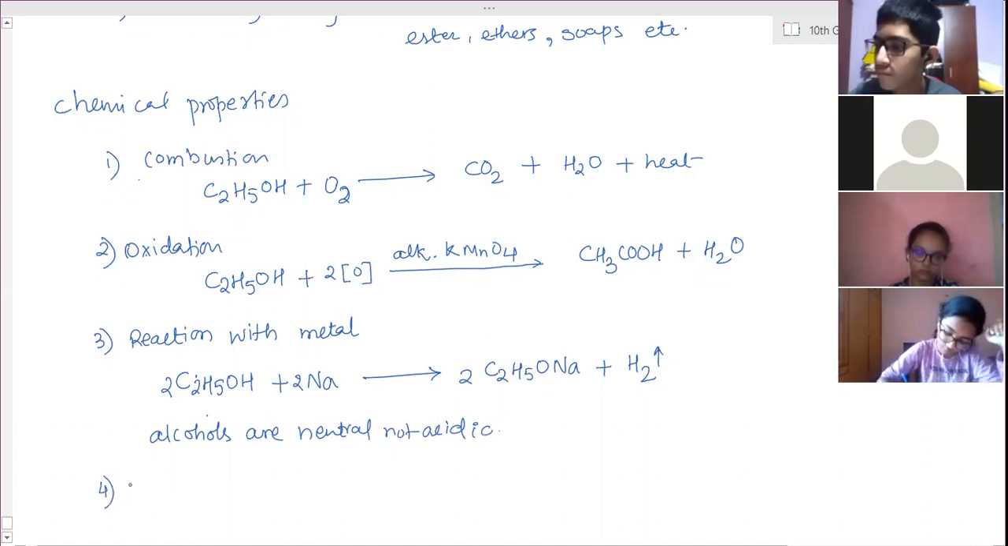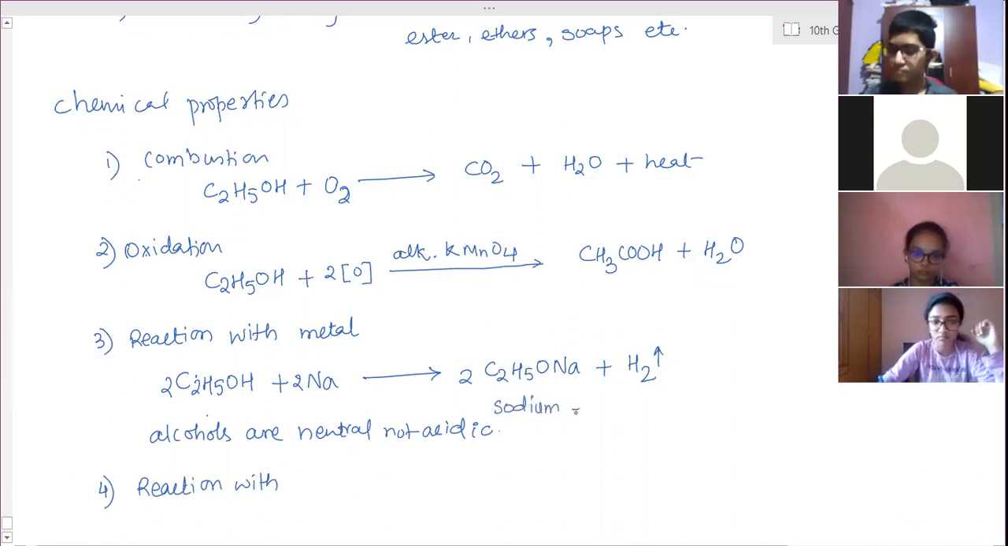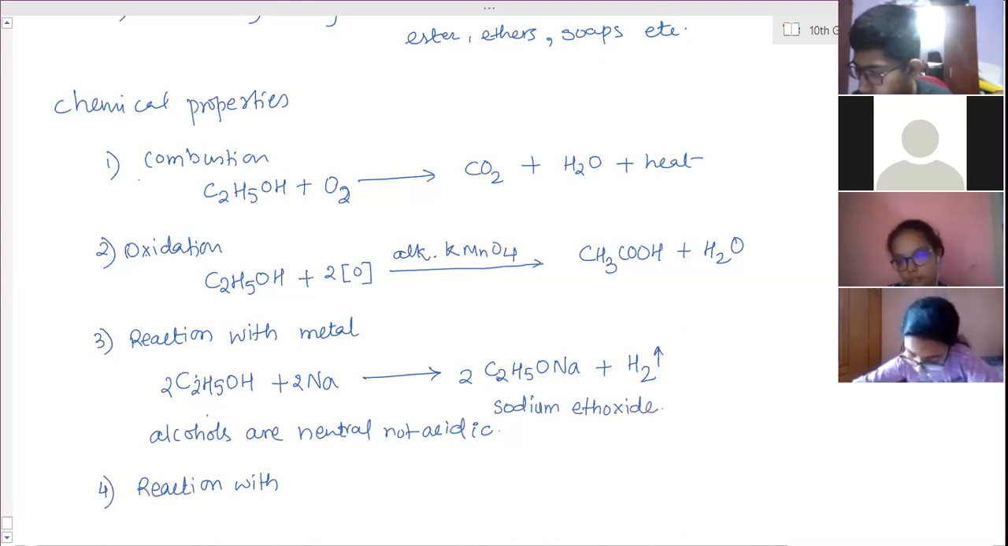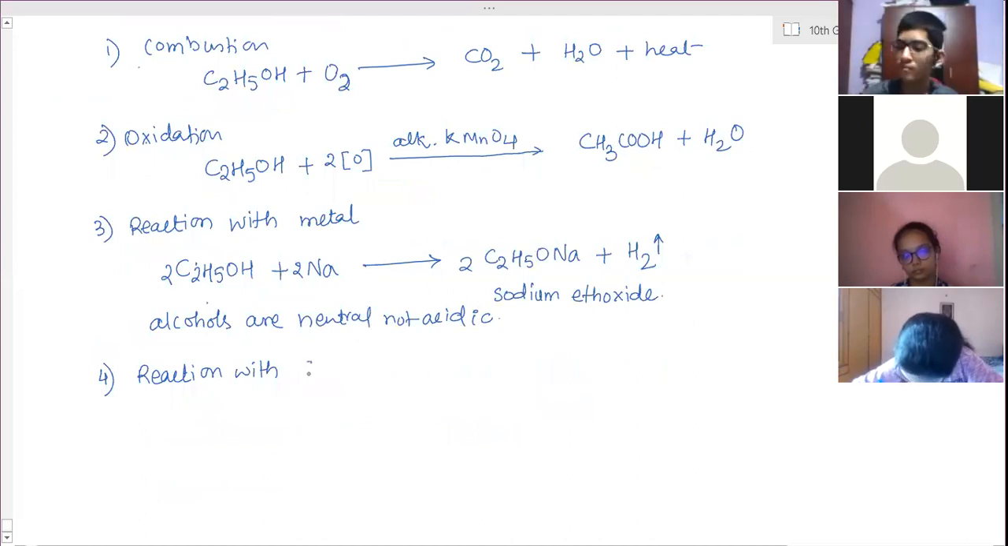Then, the second one is reaction with concentrated sulfuric acid. Yeah, name of this is sodium ethoxide. Name of this compound formed, C2H5ONa, is sodium ethoxide. Reaction with concentrated sulfuric acid.